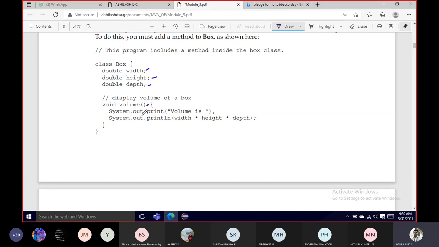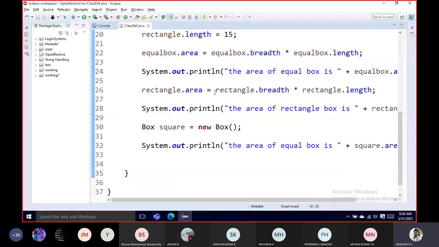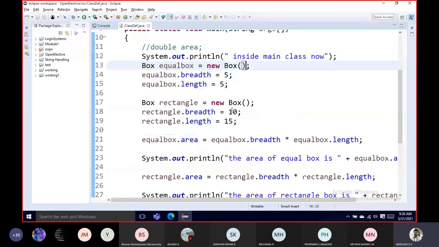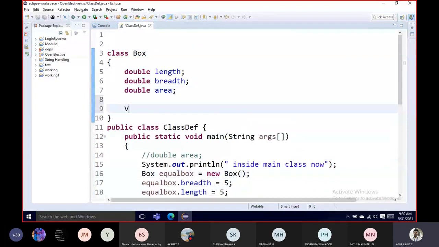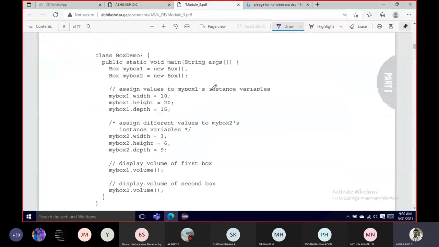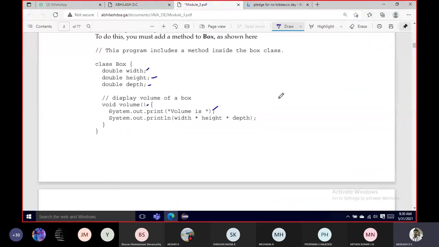So here, what does this do? System.out.println volume is something which it calculates and which it returns. All right, so let's look into this example for the program which we saw in the last class. So here the concept is very clear. I have to create one particular method inside my class.